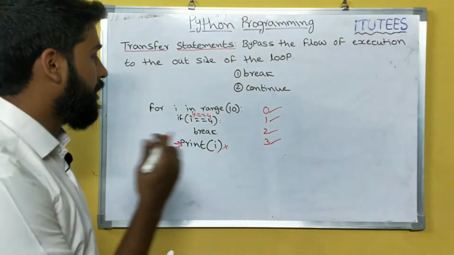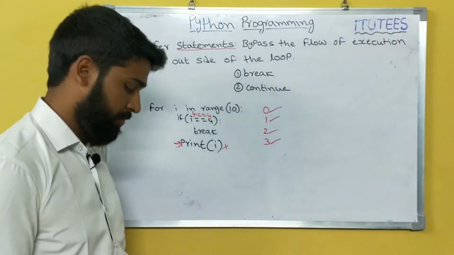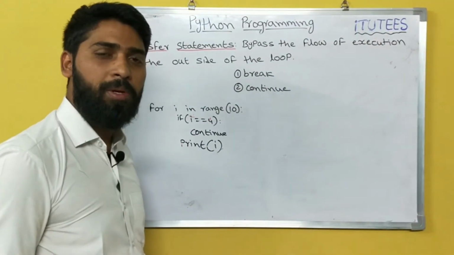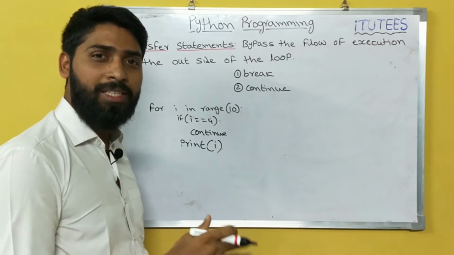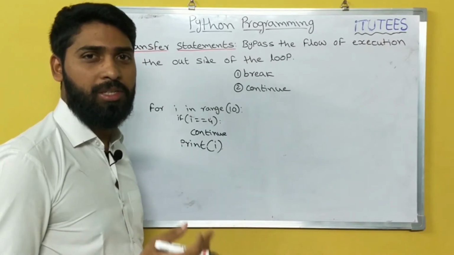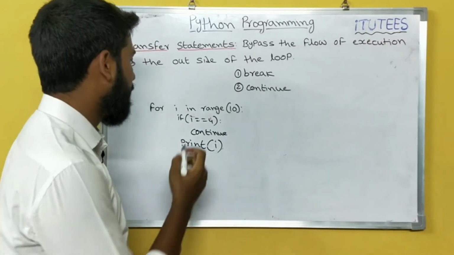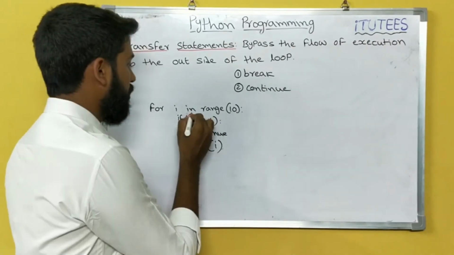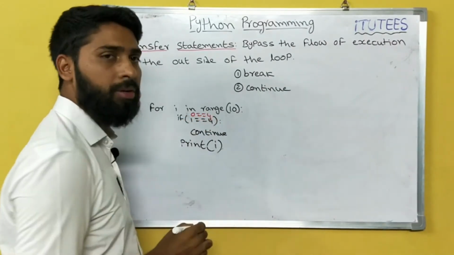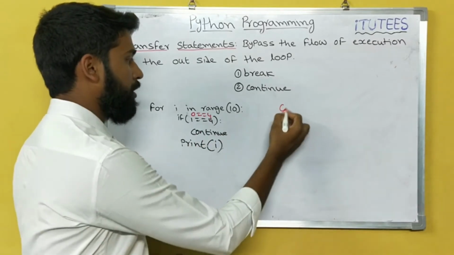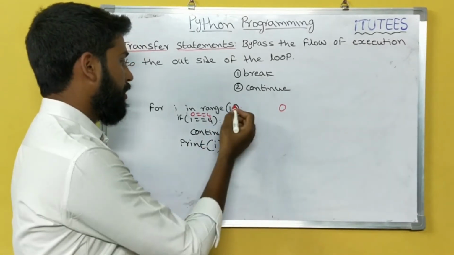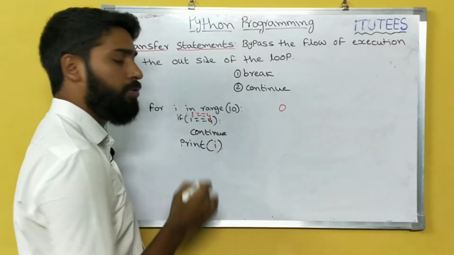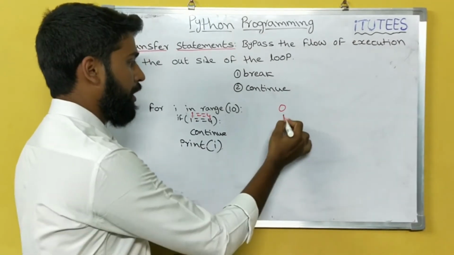Okay. Now we can see the same example with continue. So what does a continue statement mean? Continue statements skip the instructions. How? For example, for i in range(10): 0 equals 4, false, so print i, 0. Next it becomes 1. 1 equals 4, false, so print i.